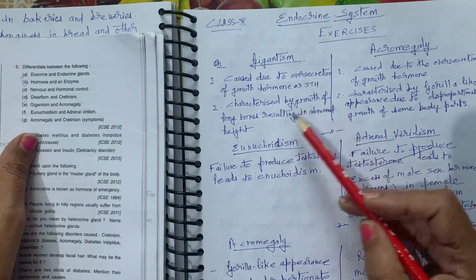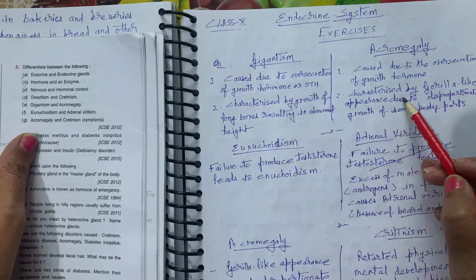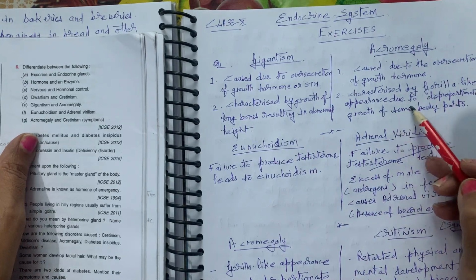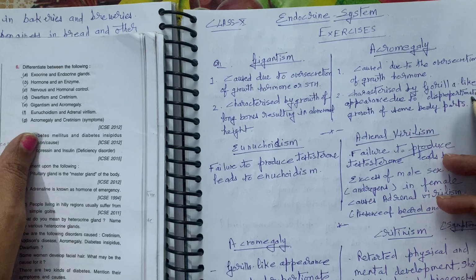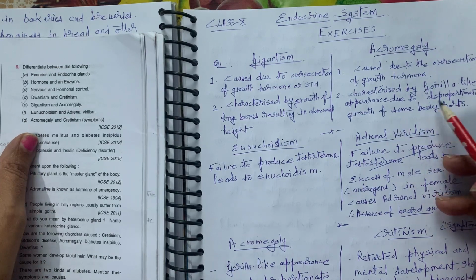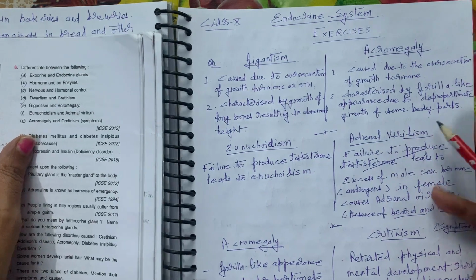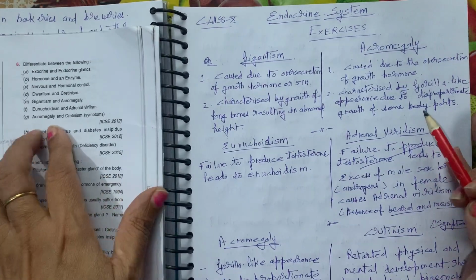Gigantism is characterized by growth of long bones resulting in abnormal height, whereas acromegaly is characterized by gorilla-like appearance due to disproportionate growth of some body parts. Right?